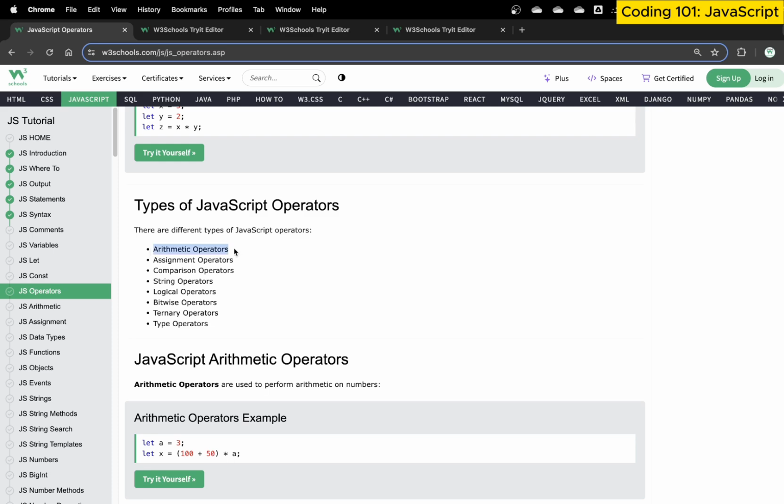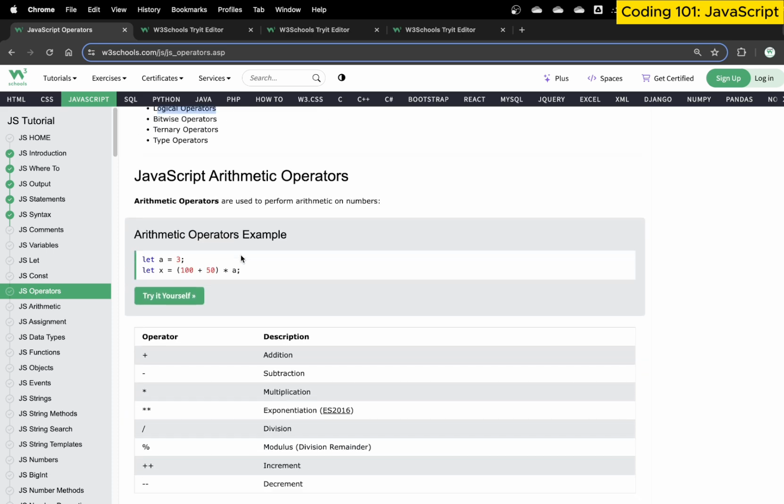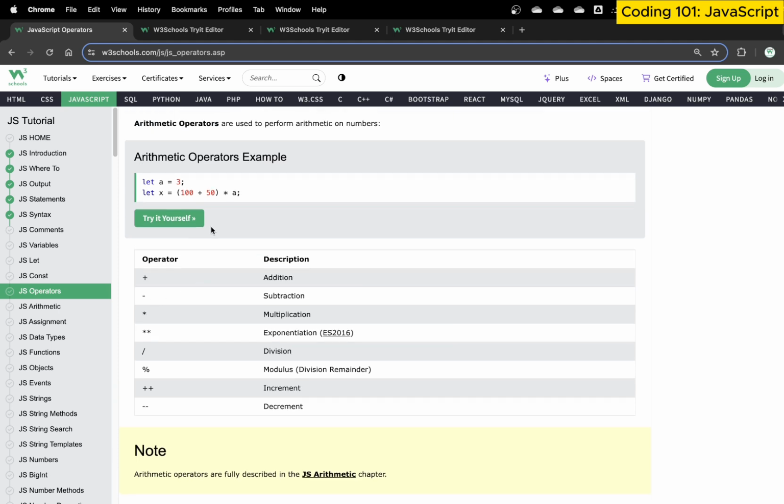In terms of operators, we have arithmetic operators, which we just talked about. We also have something called assignment operators in JavaScript. We have comparison operators, string operators, logical operators, and bitwise operators. These are all various different operators that we can use. So very quickly, if you go through it, we have arithmetic operators. In other words, you can perform arithmetic operations in any standard mathematical way.